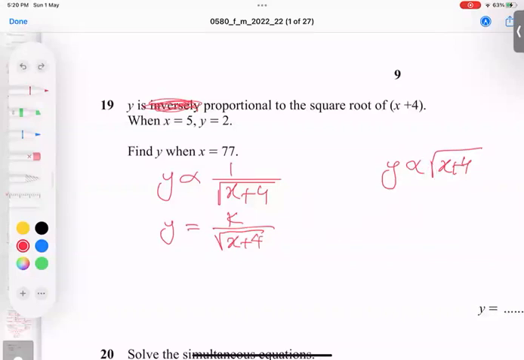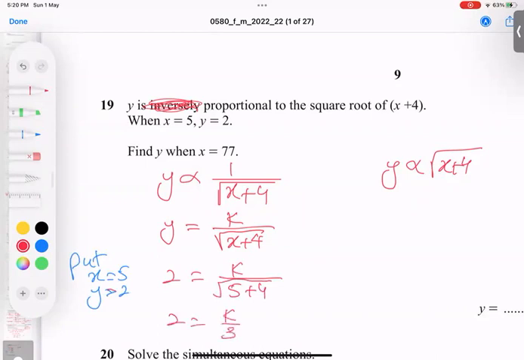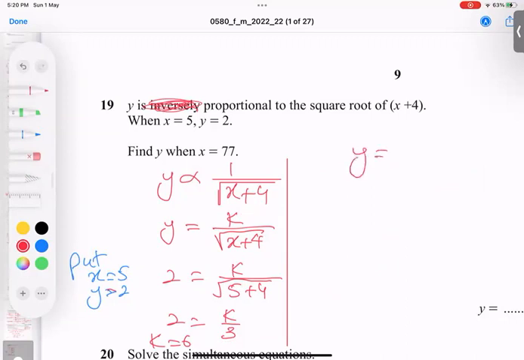Okay, now I'm plugging in these values. Which values? Put X equal to 5 and Y equal to 2. So when I plug in, Y is 2, K as it is, root of 5 plus 4, that is 9, and the root of 9 is 3, which multiplies there. So I get the K value as 6. Don't leave it here, because some students leave it here. No, no, no. Put this 6 back here. So I'm getting Y equals 6 upon root of X plus 4.